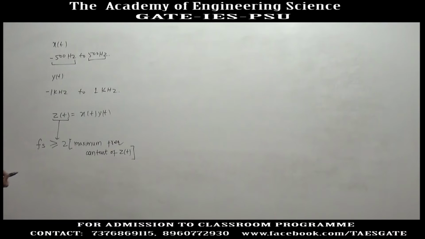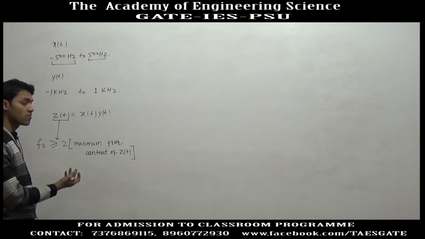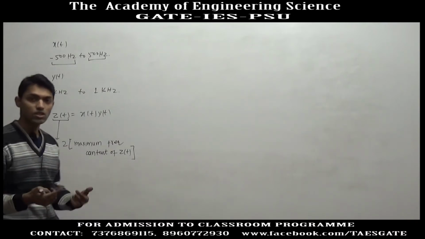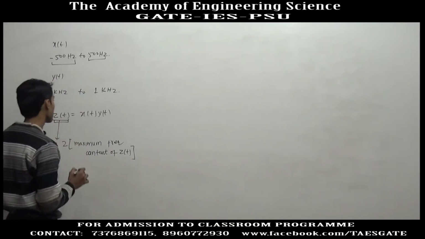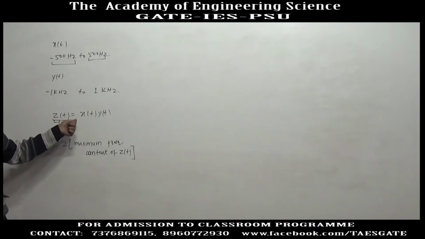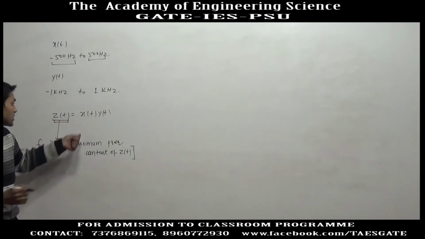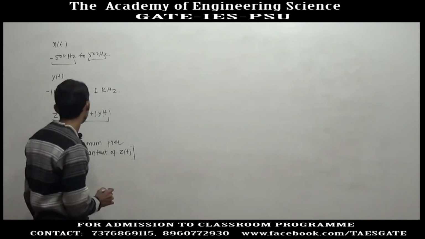So, again we have to find out the maximum frequency content of z(t). So, we need to take the Fourier transform of z(t). Because z(t) is given in terms of x(t) into y(t), we need to take the Fourier transform of x(t) into y(t).